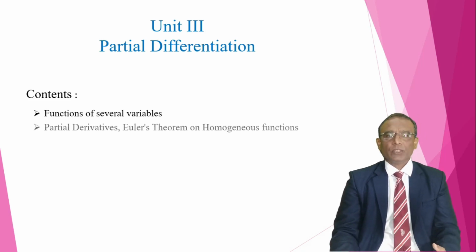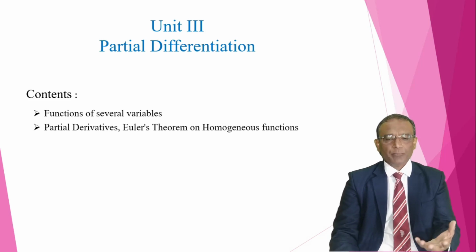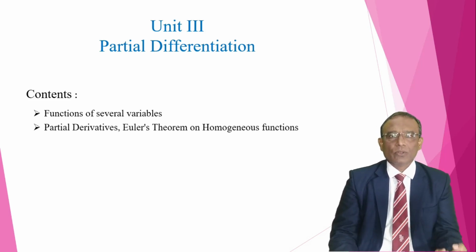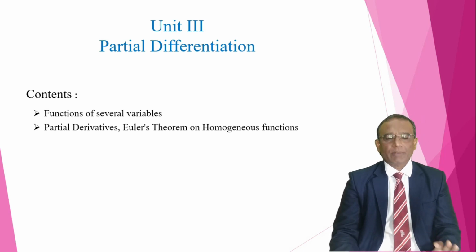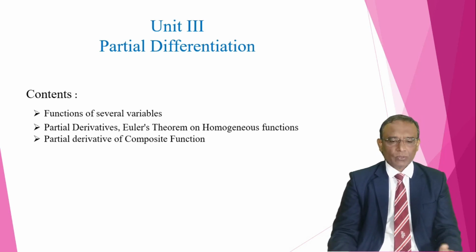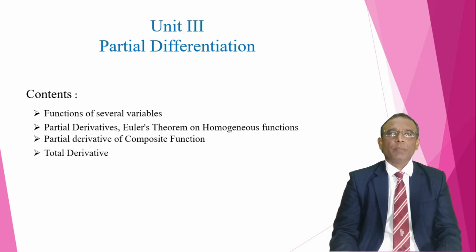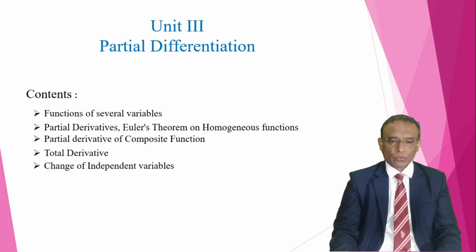Euler's theorem is a very important theorem because it gives us the values of particular partial derivative expressions in 2 to 3 steps. Then partial derivative of composite function, the total derivative concept is there. And change of independent variable, that concept is also there.